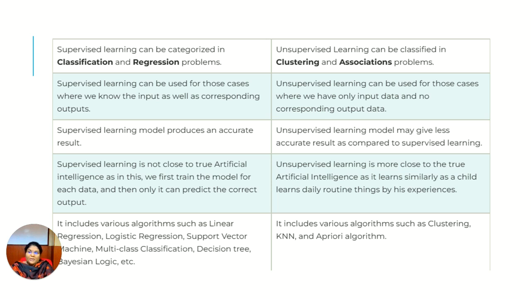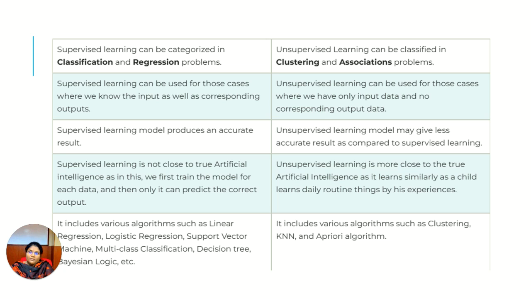Supervised learning can be used for cases where we know the input as well as the corresponding output, as discussed earlier. Unsupervised learning can be used for those cases where we have only the input and there is no output. And supervised learning models are very accurate; they can give accurate results. Unsupervised learning models may give less accurate results when compared to supervised learning.